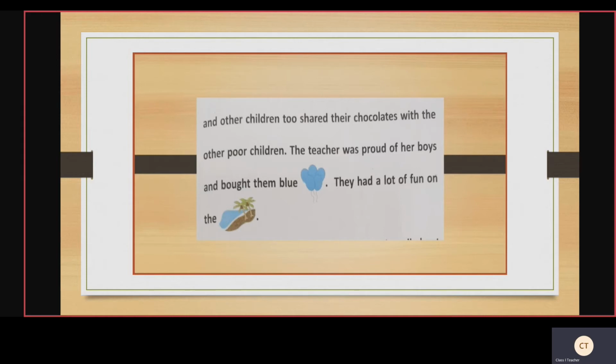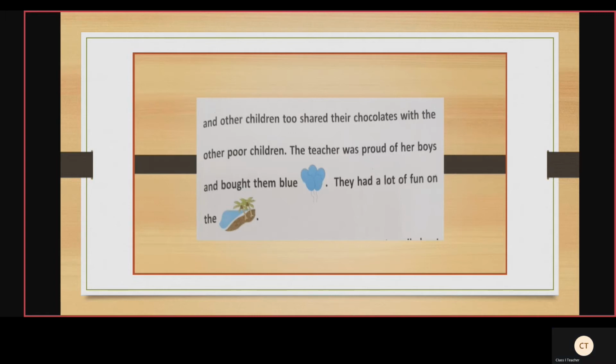They started sharing with the poor children. The teacher was proud of her boys and bought them blue balloons. The teacher felt very happy. When you do some good things, your parents will also be happy. What a kind boy. You need to show your generosity and kindness.